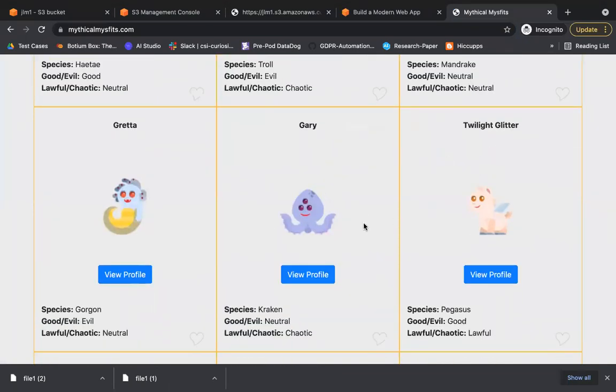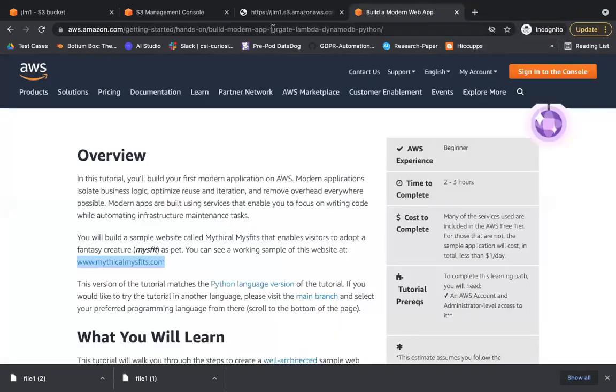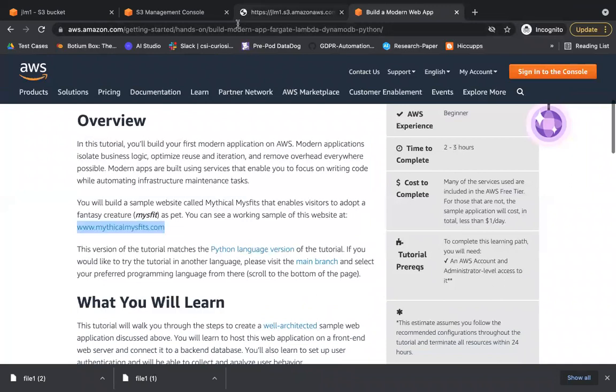This would have something static and something dynamic. I'm going to store the static content of this website and try to access it using S3. We'll follow the steps mentioned in the document, and let me share it with you guys in the chat so that you can try as well.